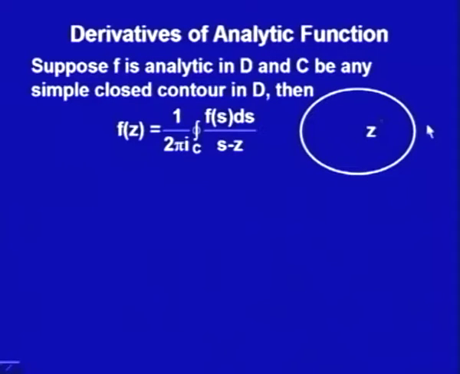This is a simple closed contour C and this is a point z which is interior to this C. Then by Cauchy integral formula, we do know that f z I can write as 1 upon 2 pi i, integral along this contour C of f s upon s minus z d s, where z is an interior point.